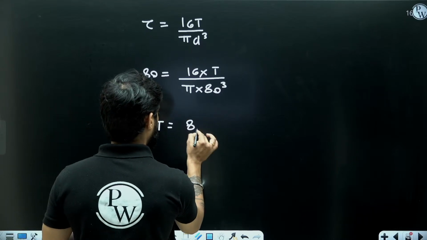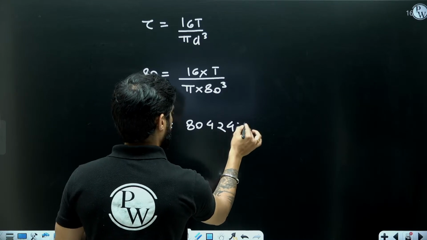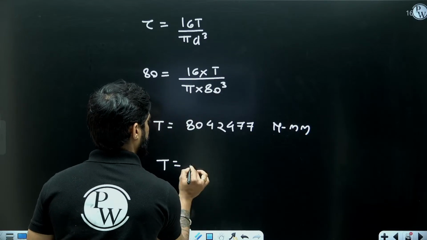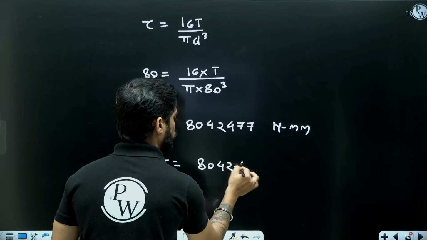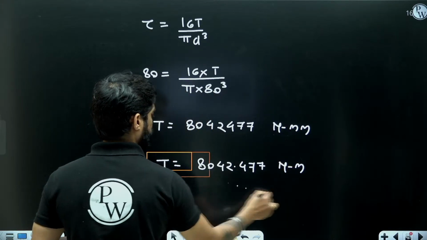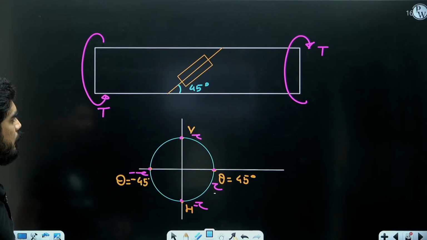It is 8042,477 point something Newton mm, means 8042.477 Newton meter.